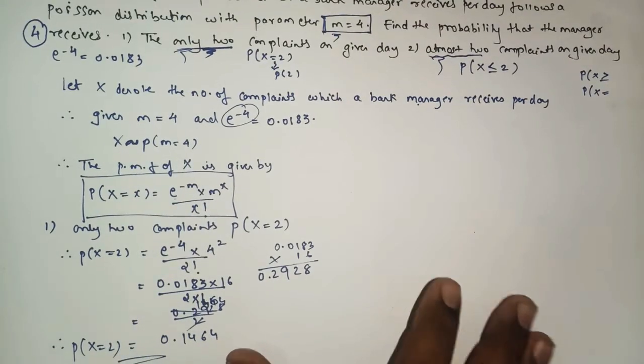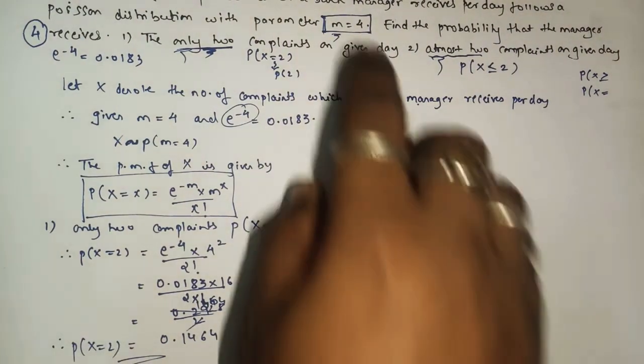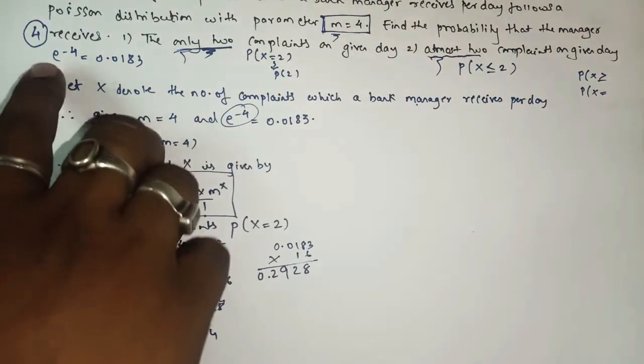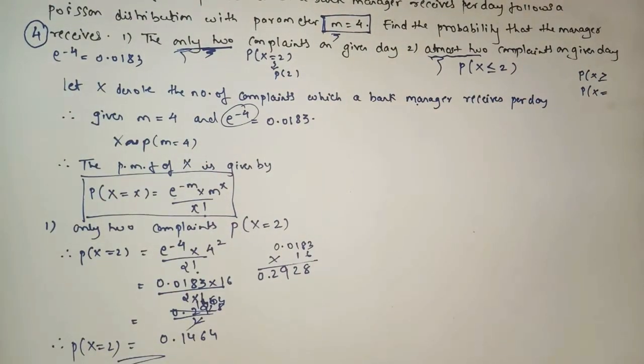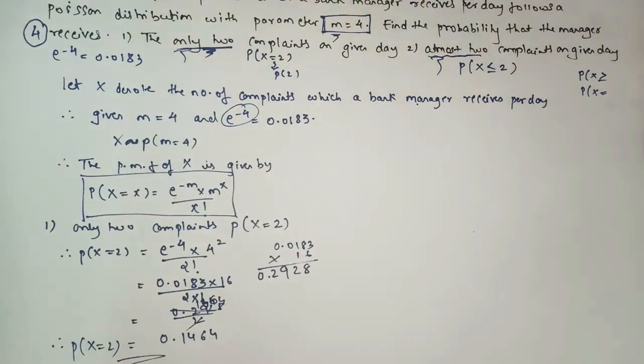Okay, so once again I will explain the sum. Just by reading the question you will come to know. Here we got the value of m, and already we have the value of e raised to minus 4 in the question. Here there are two things which we have to find. The first one is only 2 complaints on a given day, and the next one is at most 2 complaints on a given day. Okay,